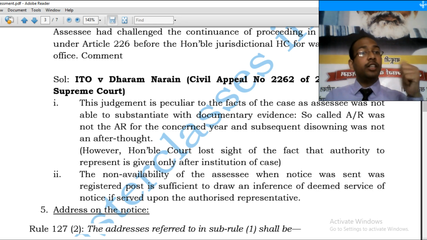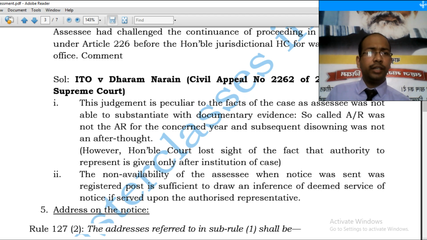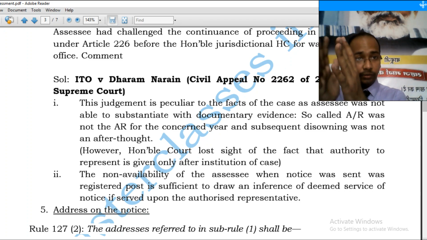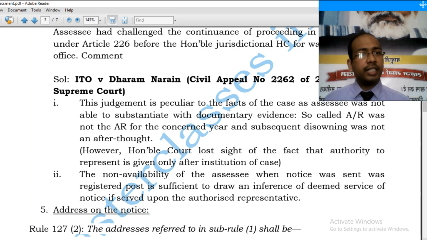And a similar provision has been introduced in section 292BB. We will be reading it again here. But firstly, we should address rule 127. What is the correct address? The correct address as per rule 127 is: number 1, as per PAN database. Number 2, as per the income tax return to which the notice relates. Number 3, latest income tax return. Number 4, the address as available at the MCA portal. Number 5, if the SSC has furnished any other address.